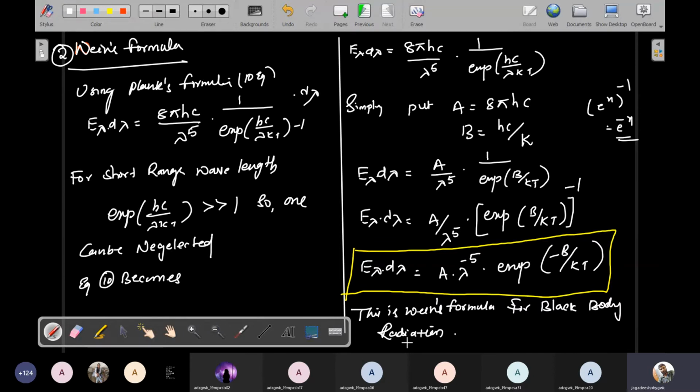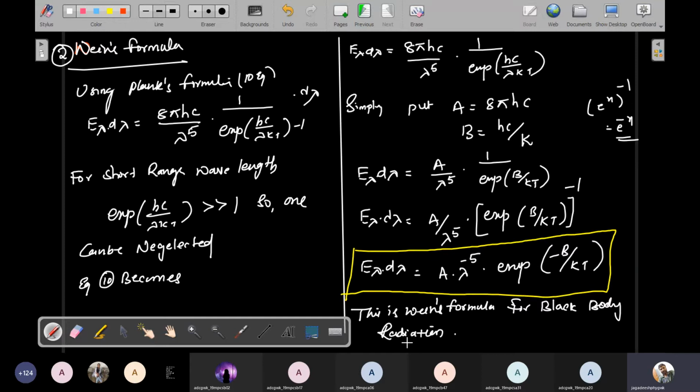So this is the second formula, and I completed it. The second formula is obtained by using the 10th equation only, which means we are using Planck's formula. If you know Planck's formula, then only you can obtain Wien's formula.